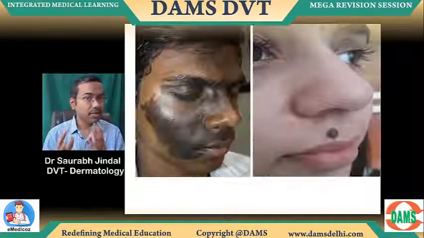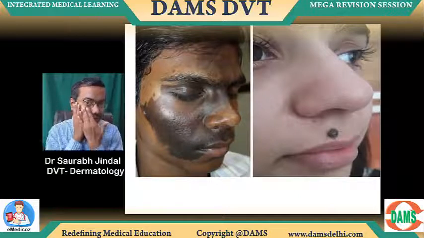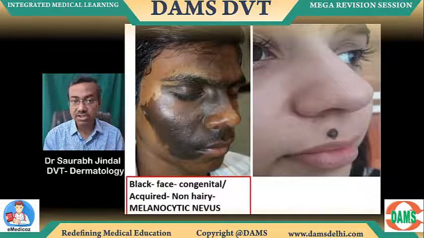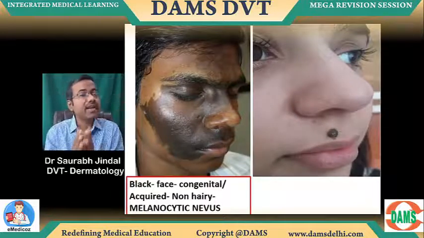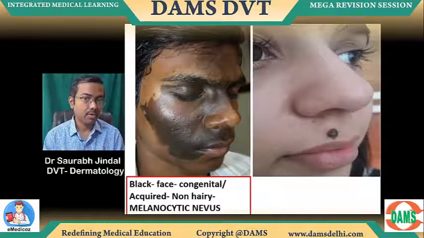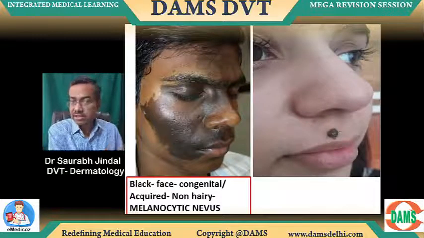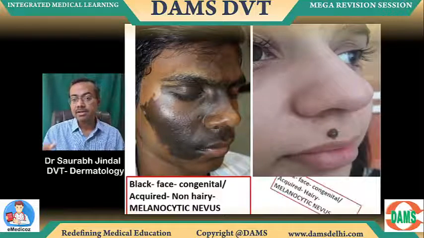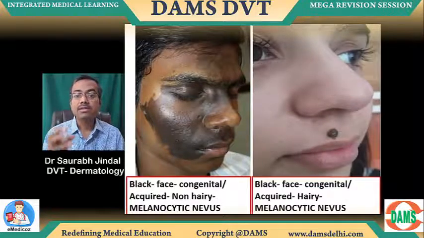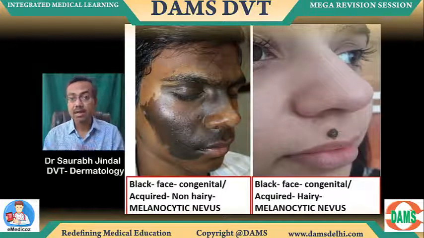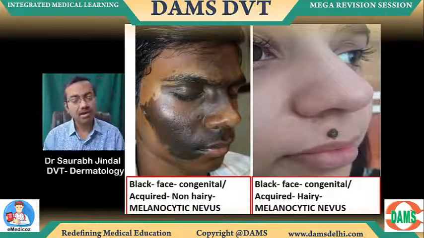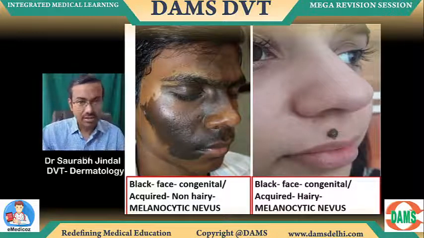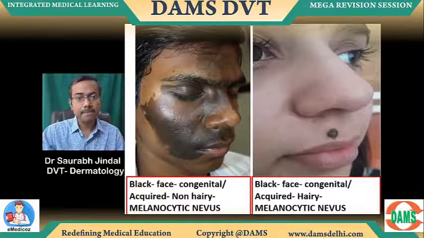Look at this. I told you, remember the black thing? Black on the face. Okay, look at the left side. Black face, congenital, sometimes even acquired. You know, melanocytic nevi can be acquired as well or congenital. If it's congenital since birth, congenital melanocytic nevus, acquired melanocytic nevus. And on the right side, similar black. This is what is a mole, but this is hairy. You can have hairy or non-hairy nevi. This is melanocytic nevus. It has to be usually on the blacker side. This is how you pick it up.